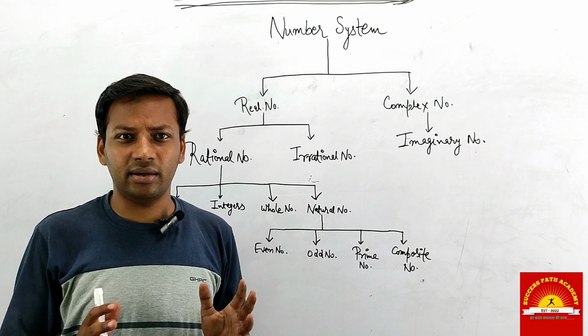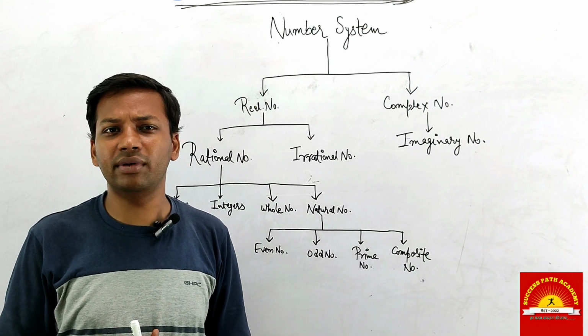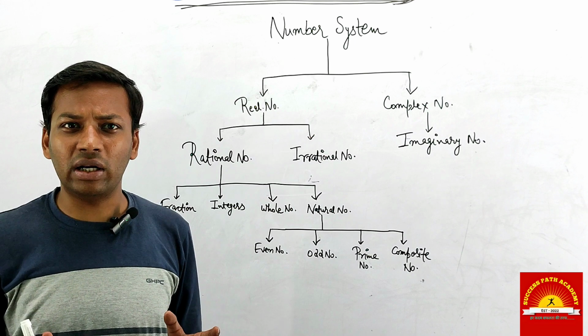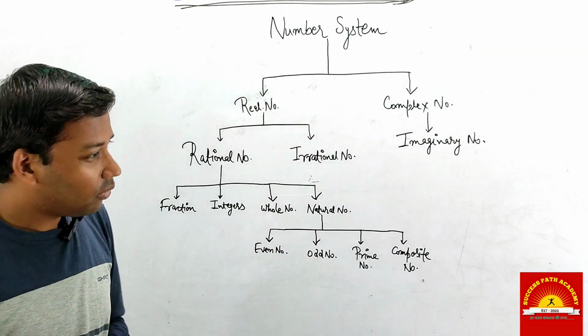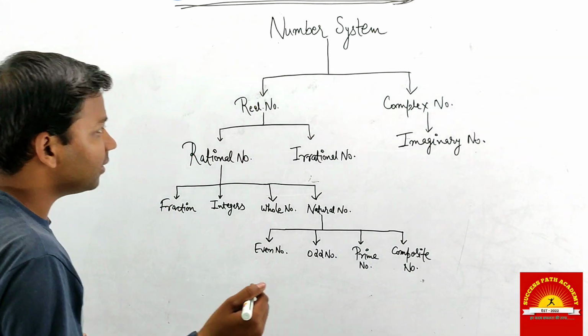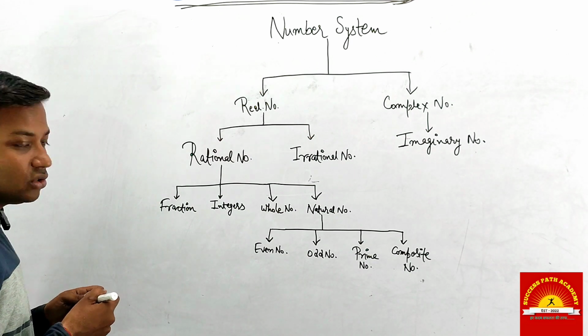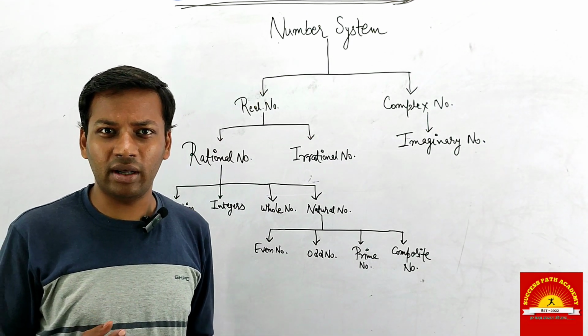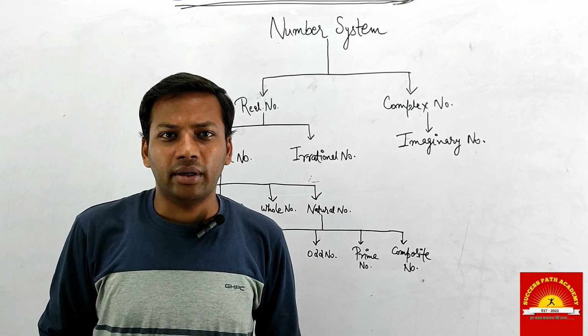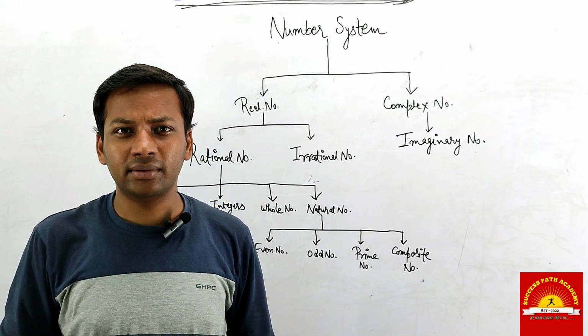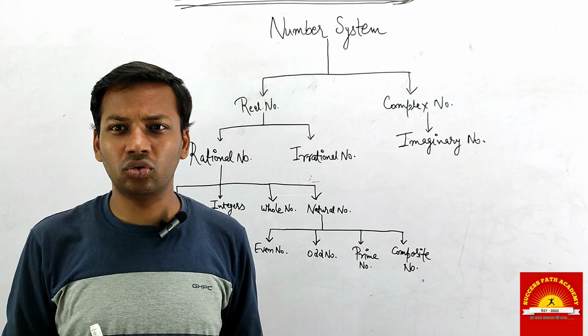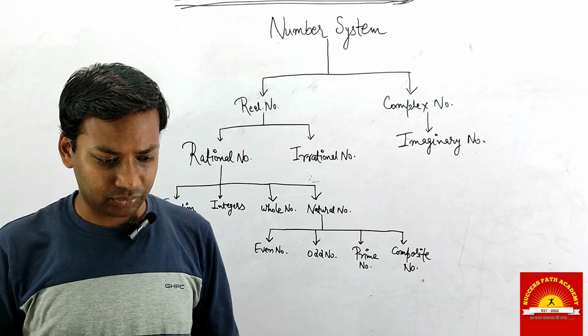You can say that it is a continuous quantity in which you can represent an absolute value on a number line. You may or may not know what a number line is. A real number is a continuous quantity which we can represent on a number line.